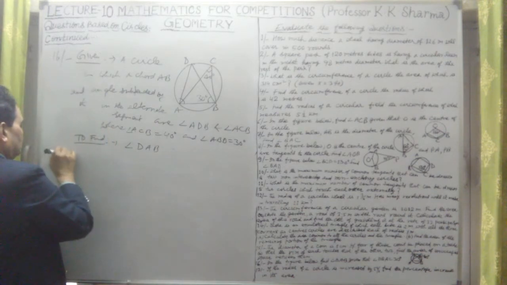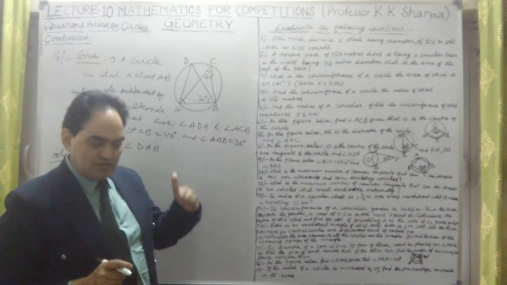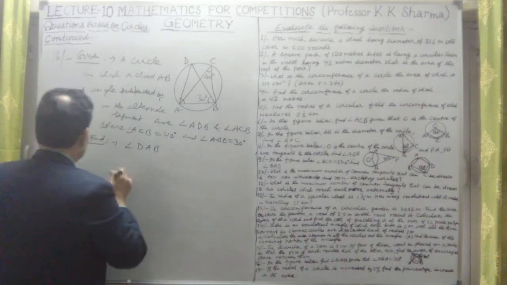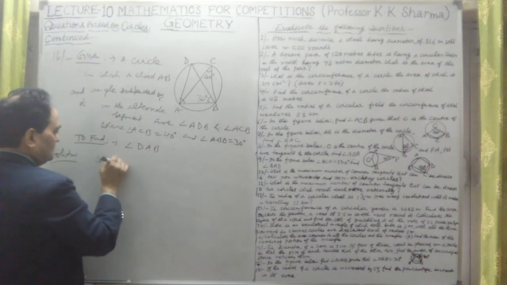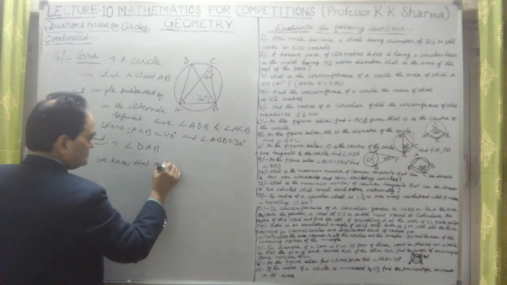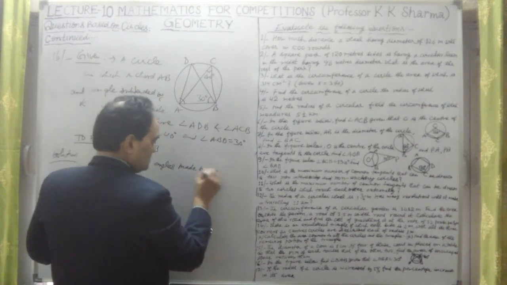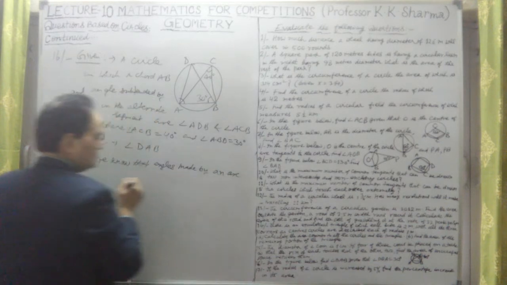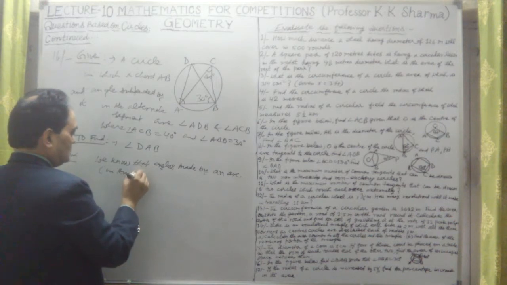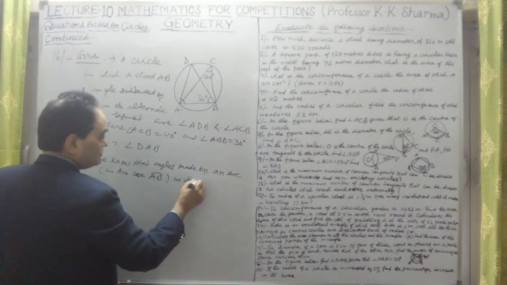Okay, solution. Now see here, the angles made by a chord or by an arc in the alternate segments are equal. We know that angles made by an arc, in this case AB, AB is the arc, in its alternate segment.